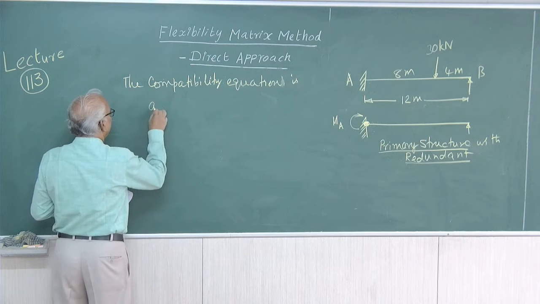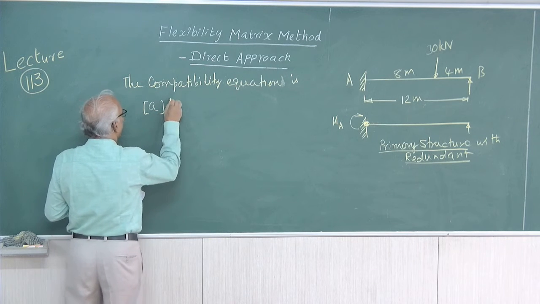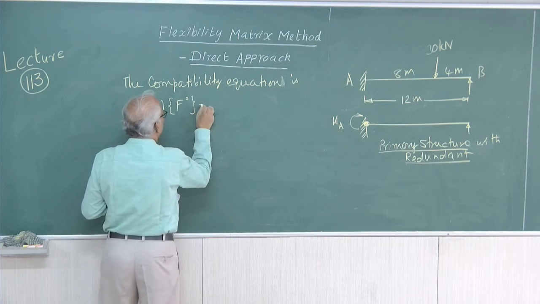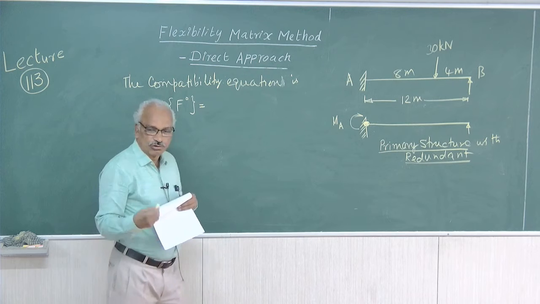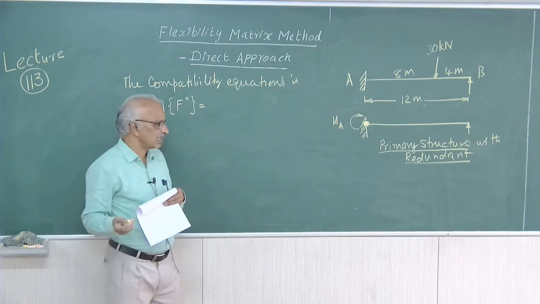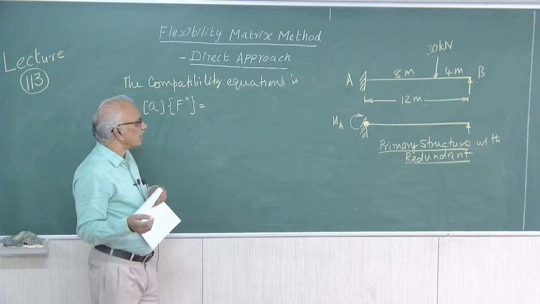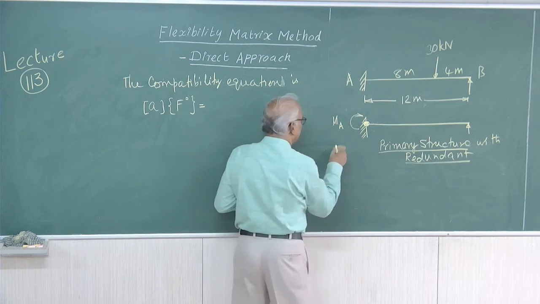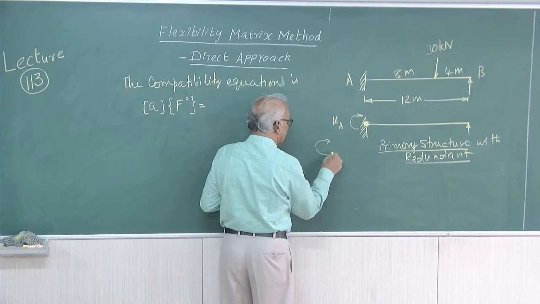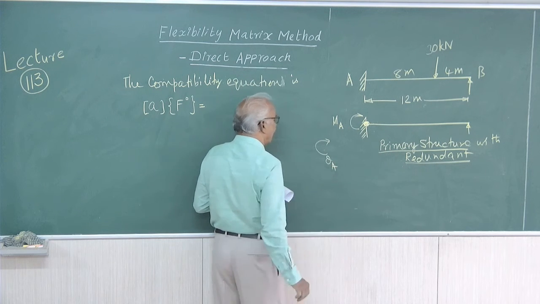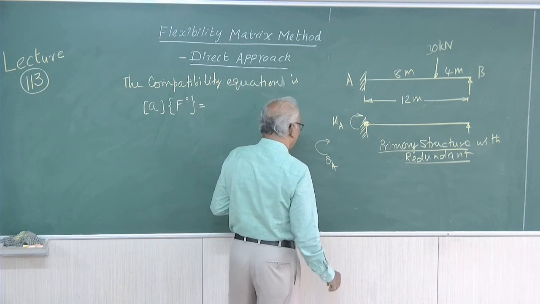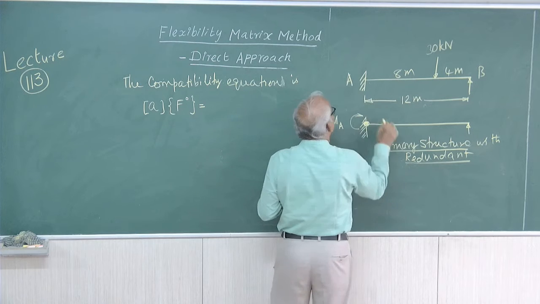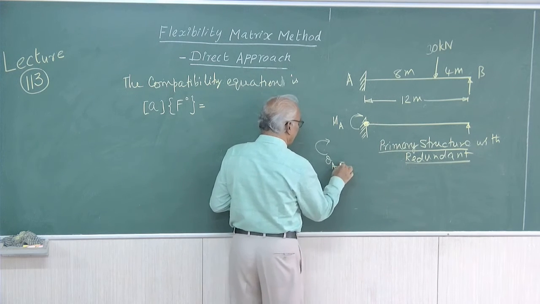A is the flexibility matrix into F naught, the redundant force, is equal to, now no initial values are given for the displacement, and finally when you treat MA, the corresponding displacement is that of the rotation theta. Theta A is the corresponding displacement, right? For support A in the given figure, theta A equal to 0. So finally theta A equal to 0.